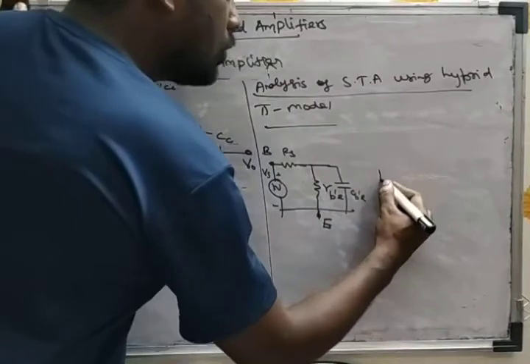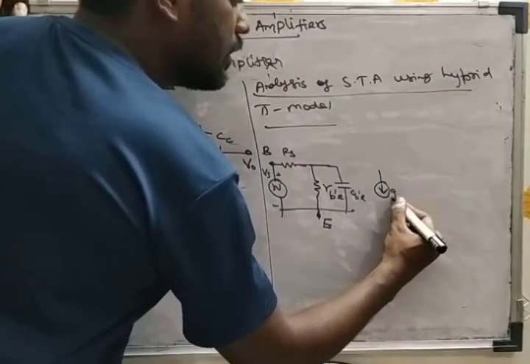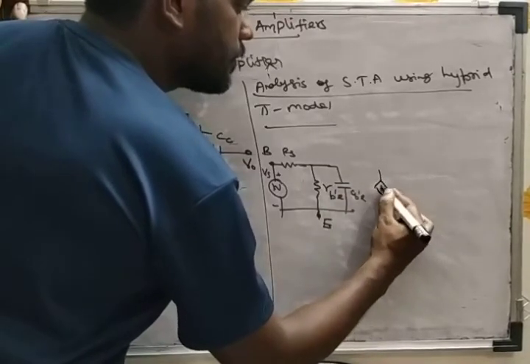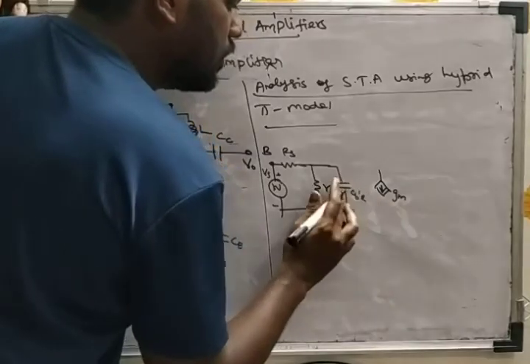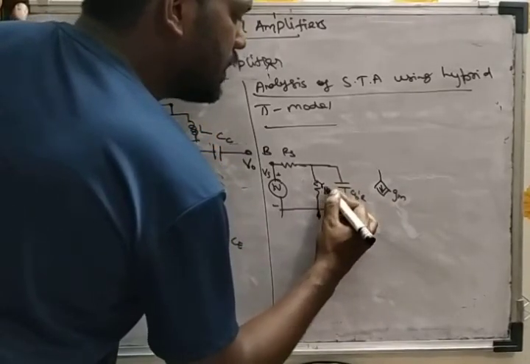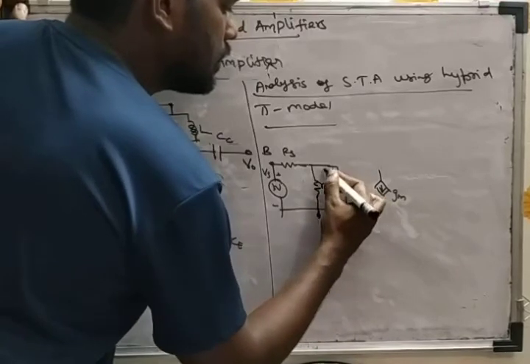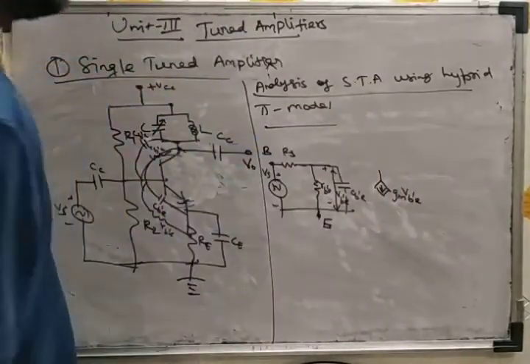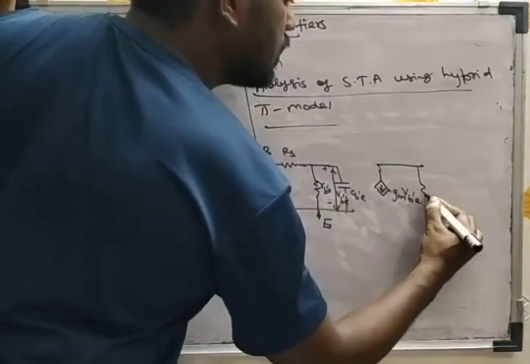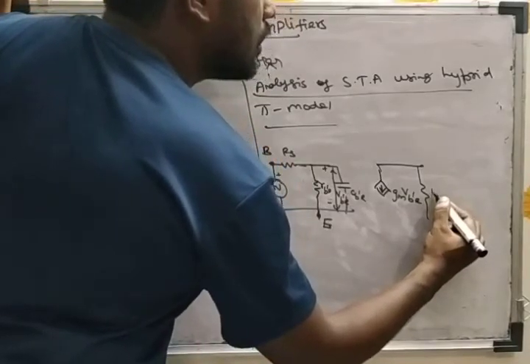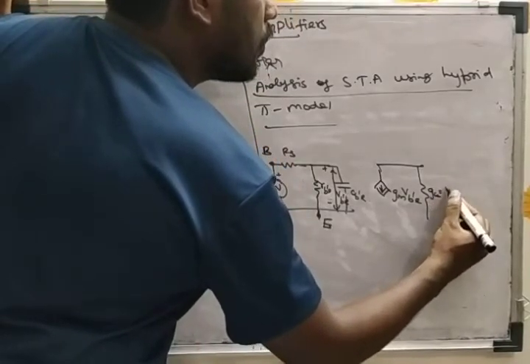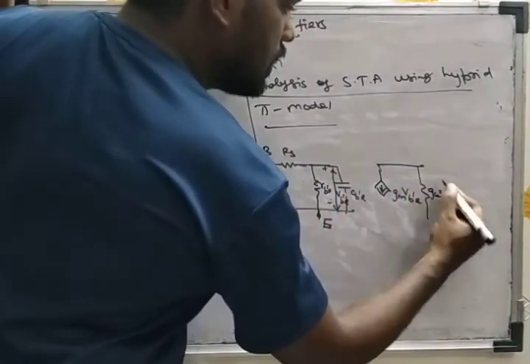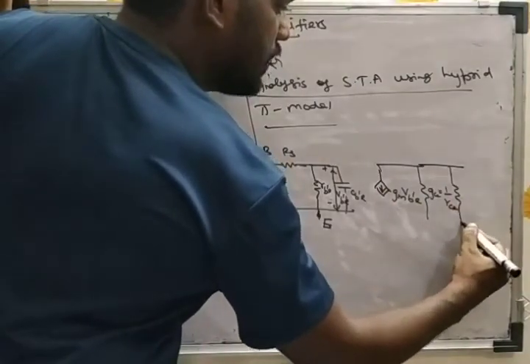And in the output we have a dependent current source with magnitude gm into VB'E, where VB'E is the voltage across RB'E. The output conductance is gc equal to 1 by RCE, and here you have